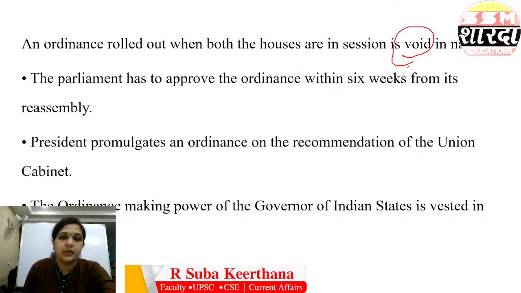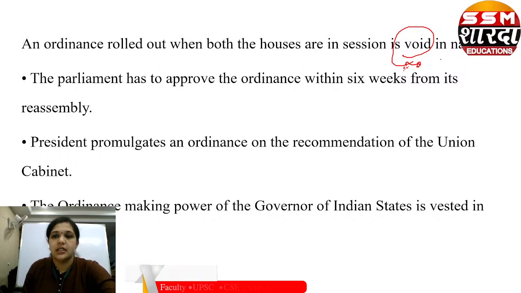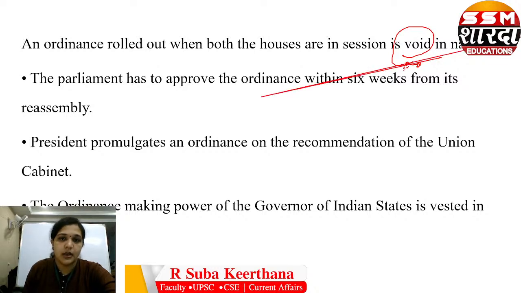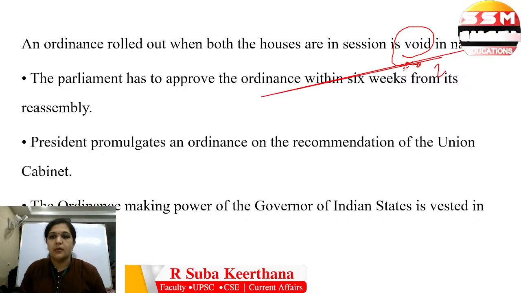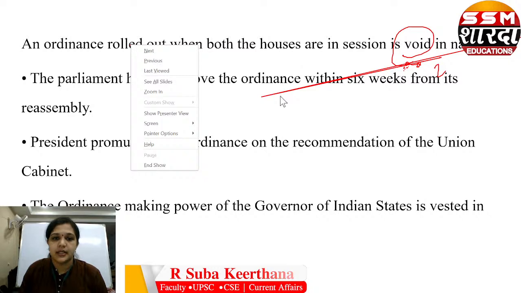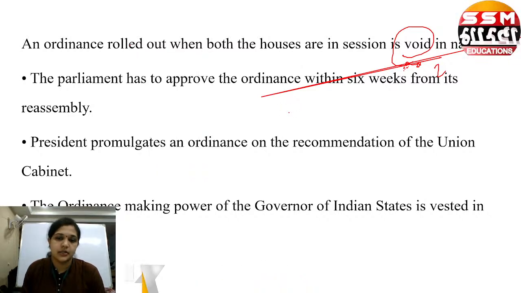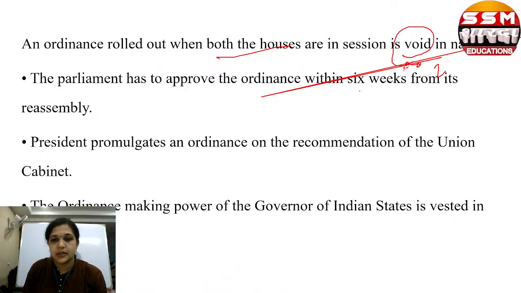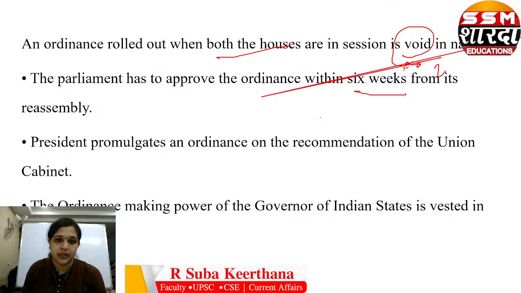In the preliminary examination, they might ask you any statement. Either of the house is in session, only one house is in session, all these things. What happens if it is passed, that kind of question can be asked. If both the houses are in session and the president is passing an ordinance, it will become void in nature. The parliament has to approve the ordinance within 6 weeks from its reassembly.